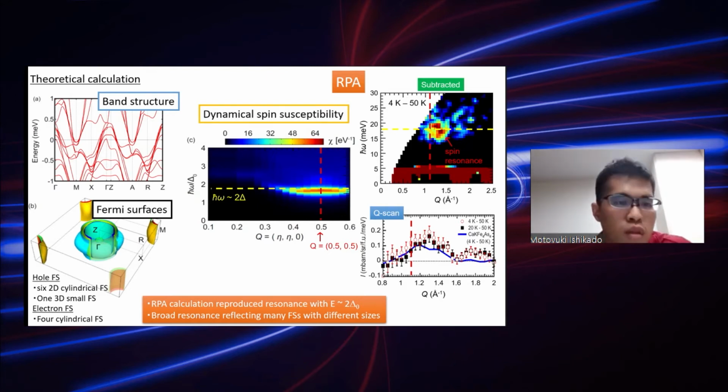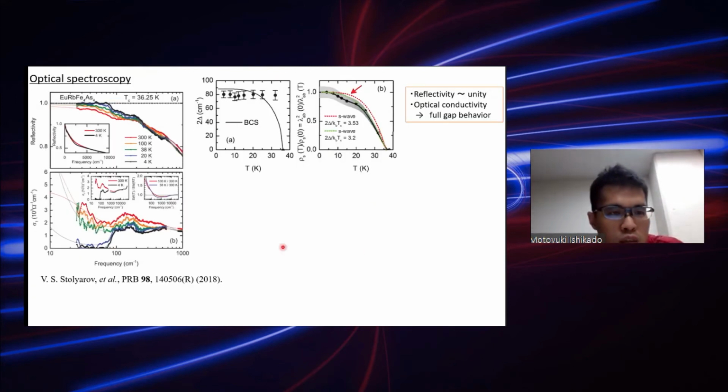And optical spectroscopy shows that the reflectivity is nearly unity, and due to that, the optical conductivity is completely gap suppressed, and it's a full gap behavior. And the temperature dependence of the superfluid density shows S-wave-like behavior.